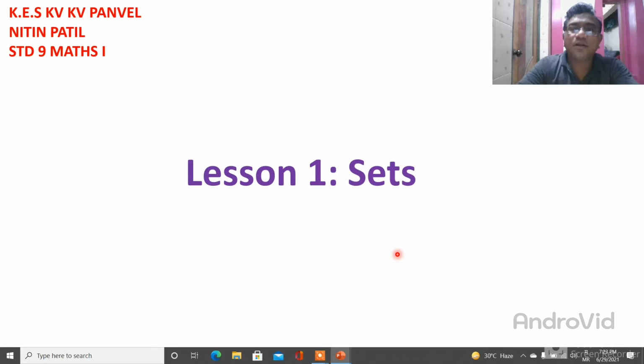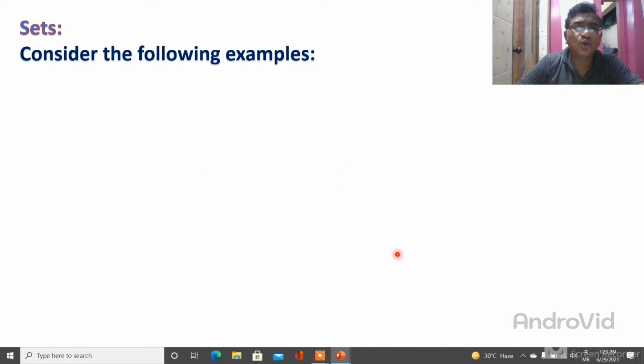In ninth standard class, the first lecture is Maths 1, and the first chapter of Maths 1 is Sets. So today we are going to start chapter number one, Sets. So what is a set? For understanding purposes, we will take some examples. Here it is written, consider the following examples.